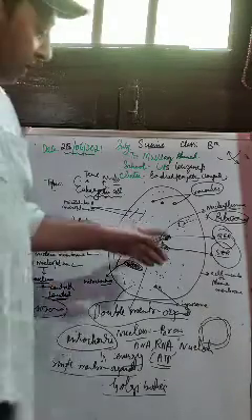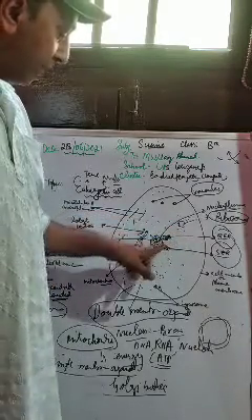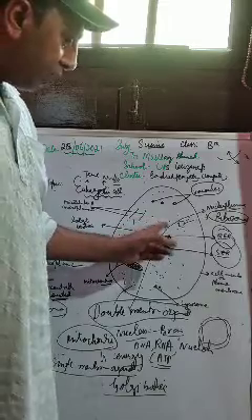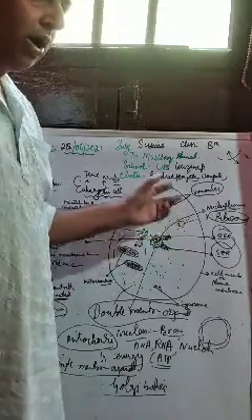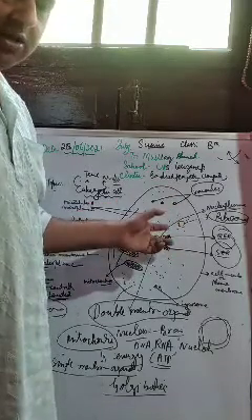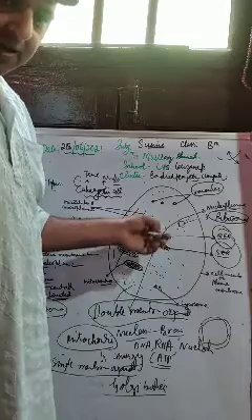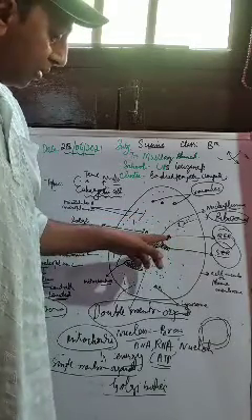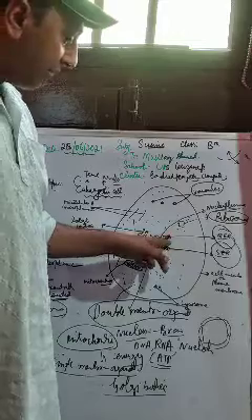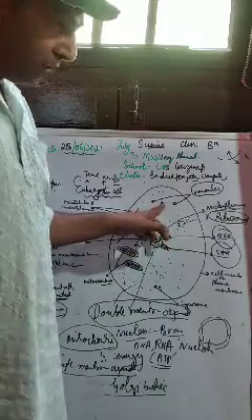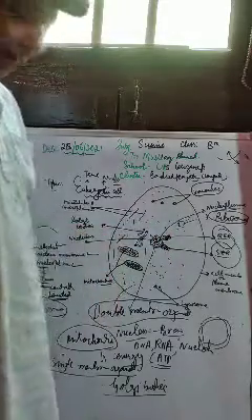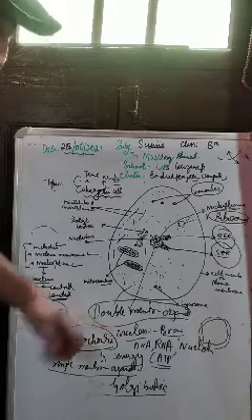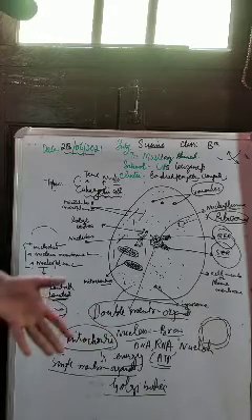So this rough endoplasmic reticulum has ribosomes on it, so it also synthesizes proteins for the cell, right? Now these proteins are either stored or transported to the cytoplasm of the cell.